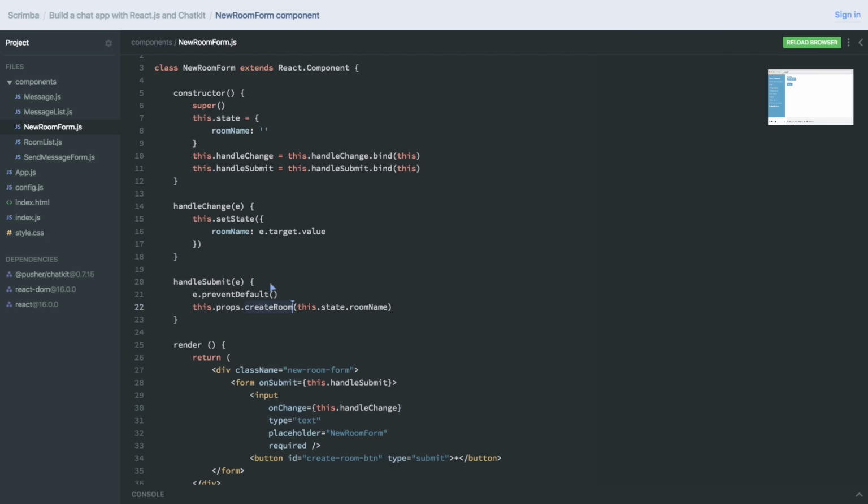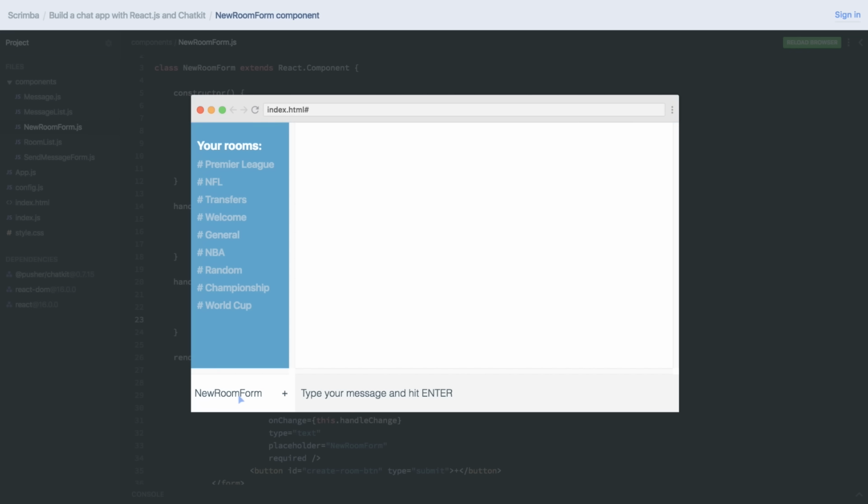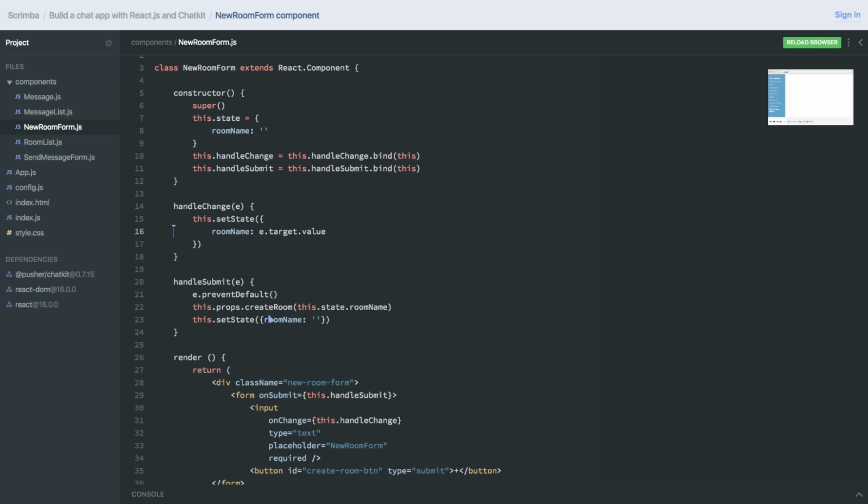And we know, of course, how to do that. It's super simple. this.setState roomName like that. All right. Champions League. Enter. And it didn't get... Ooh.